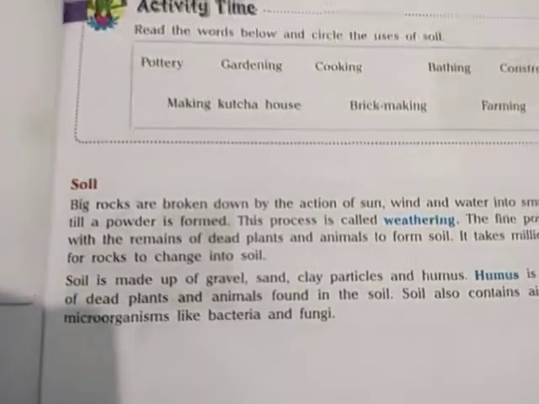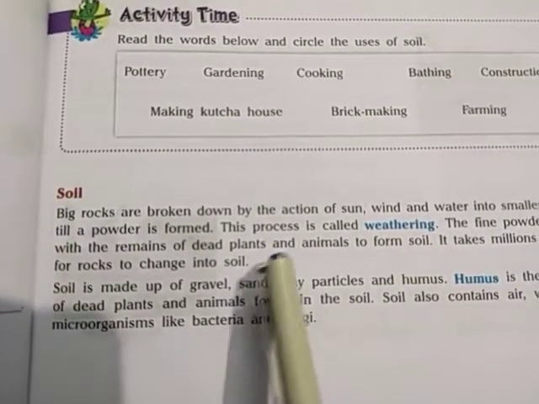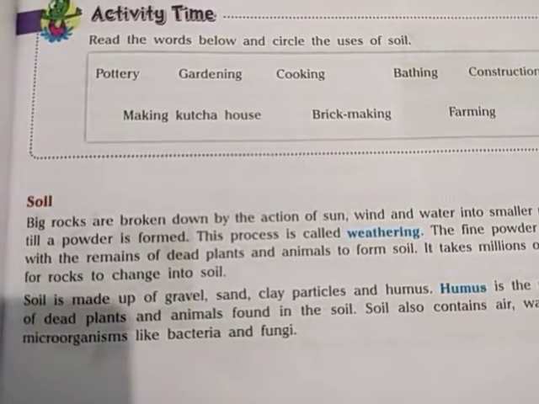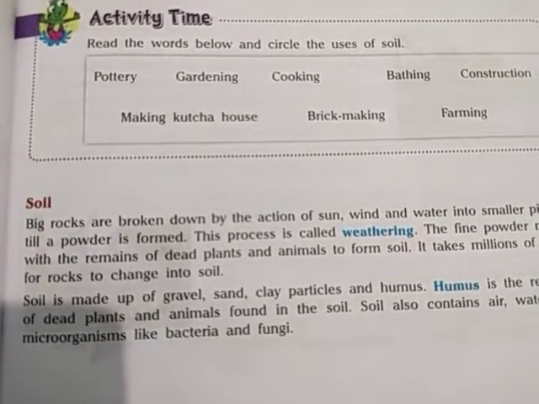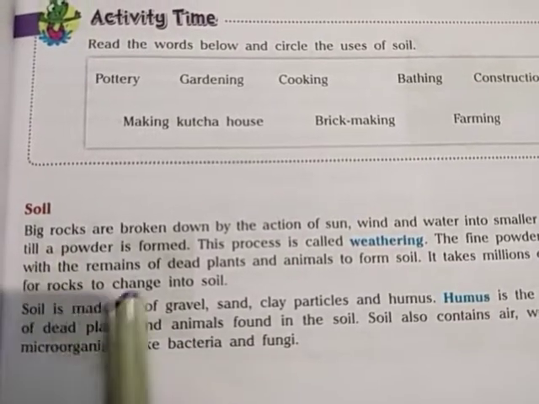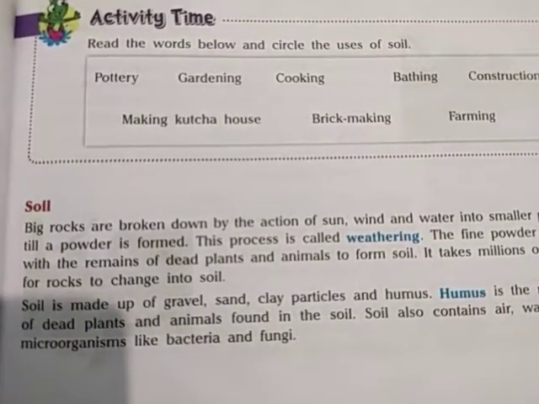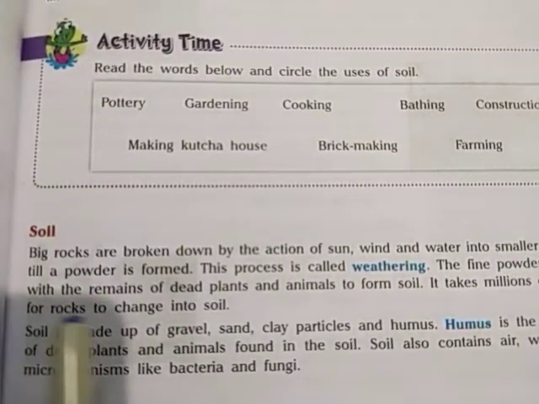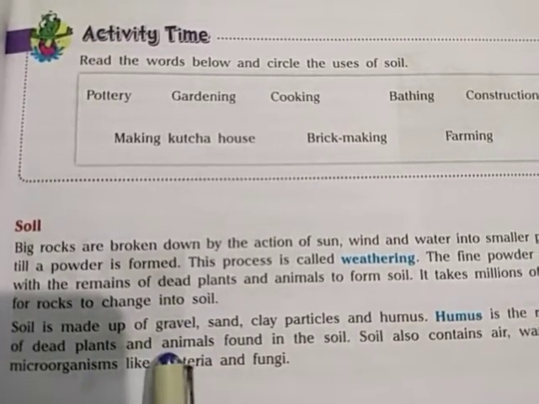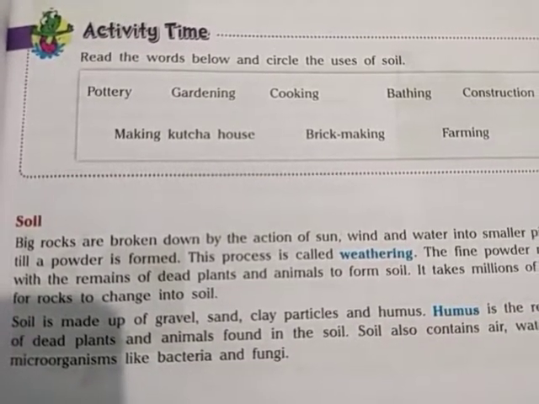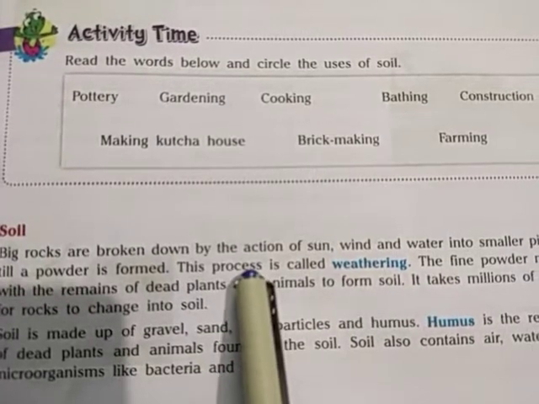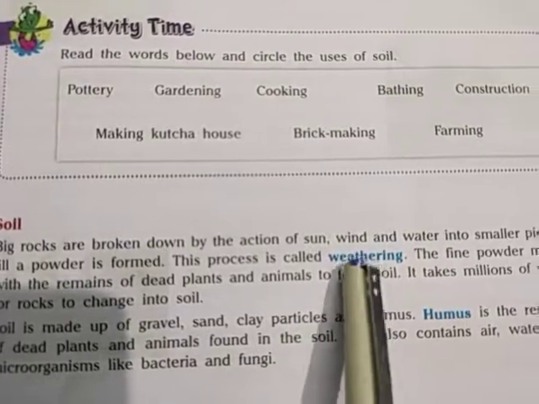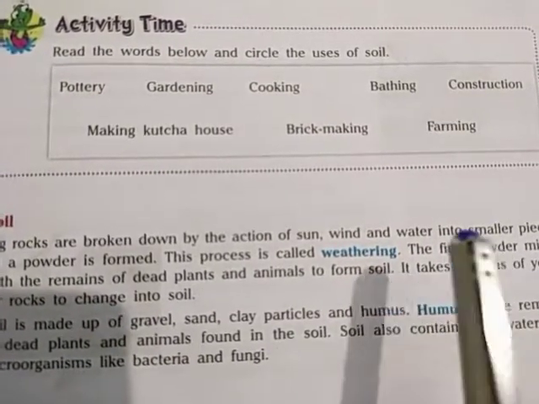Now, the topic soil. Big rocks are broken down by the action of sun, wind, and water into smaller pieces until they become powder. So there are big rocks and big pebbles which are broken down, or become smaller, by the activity of sunlight, wind or air, and water.